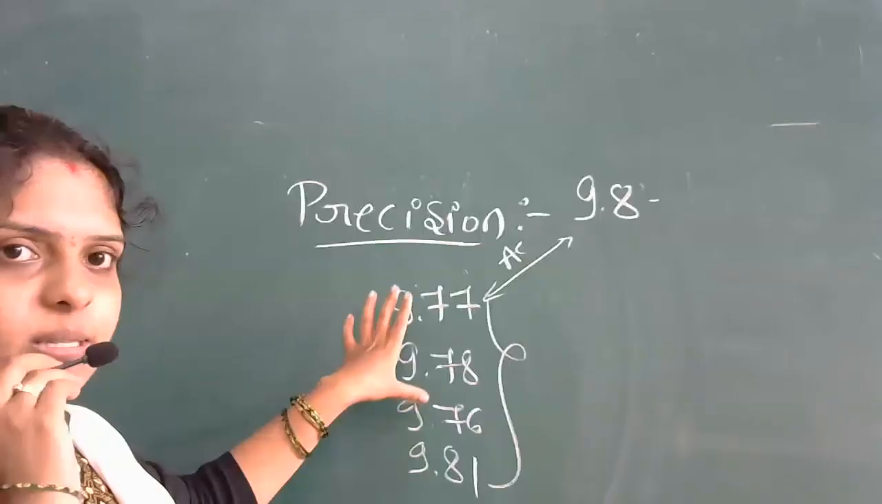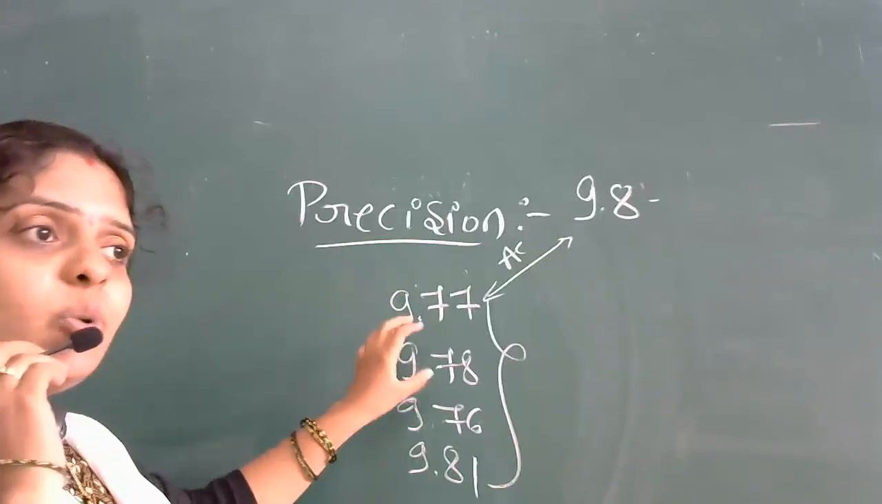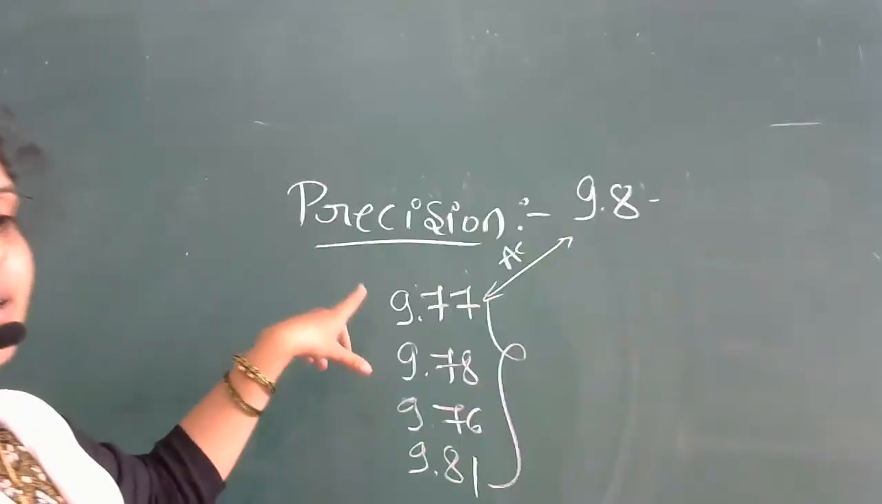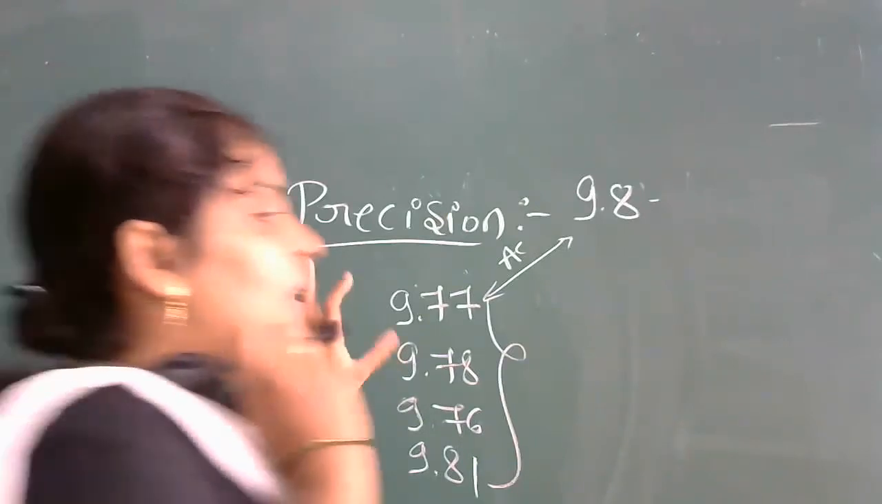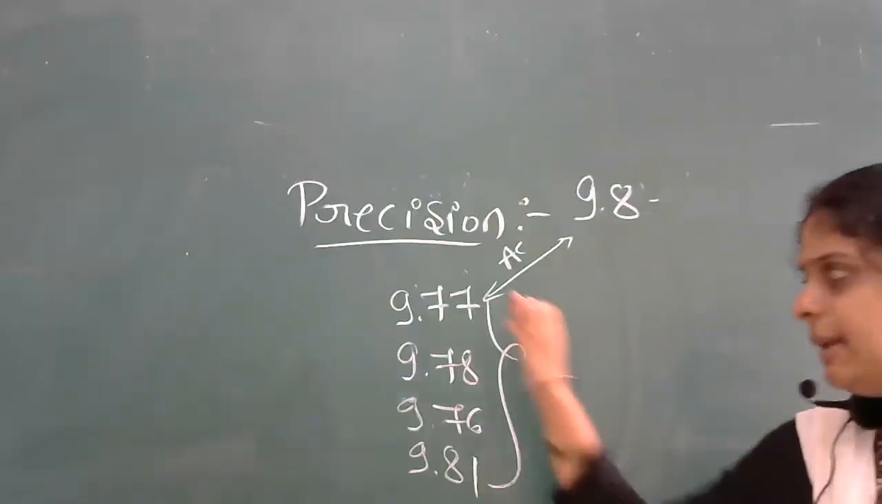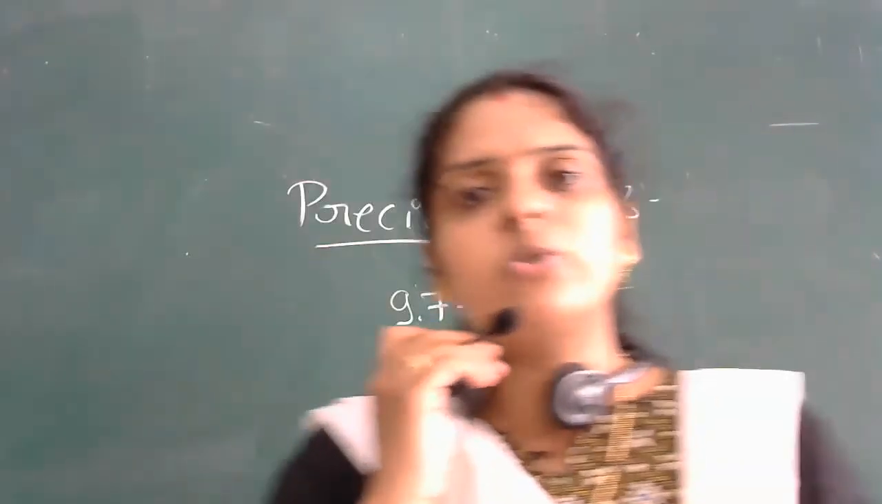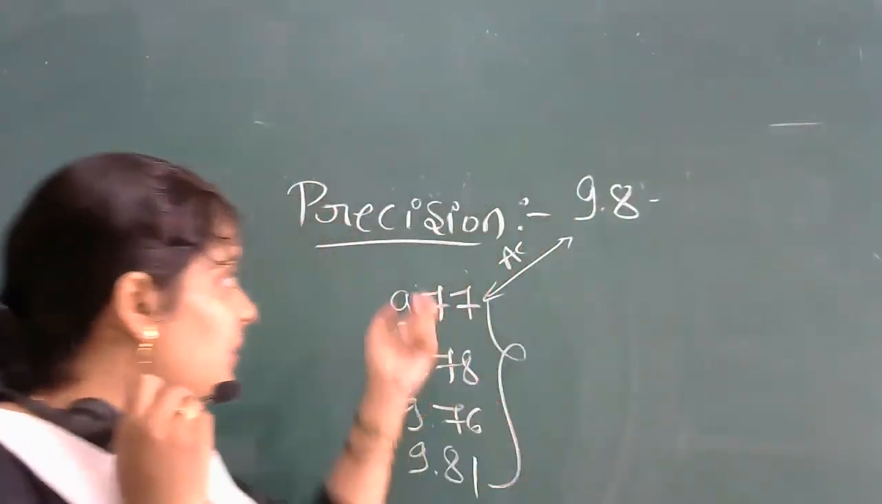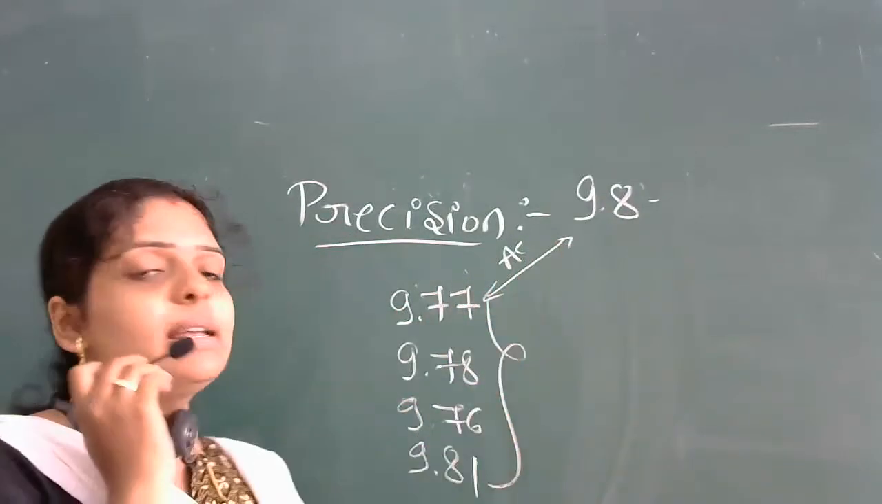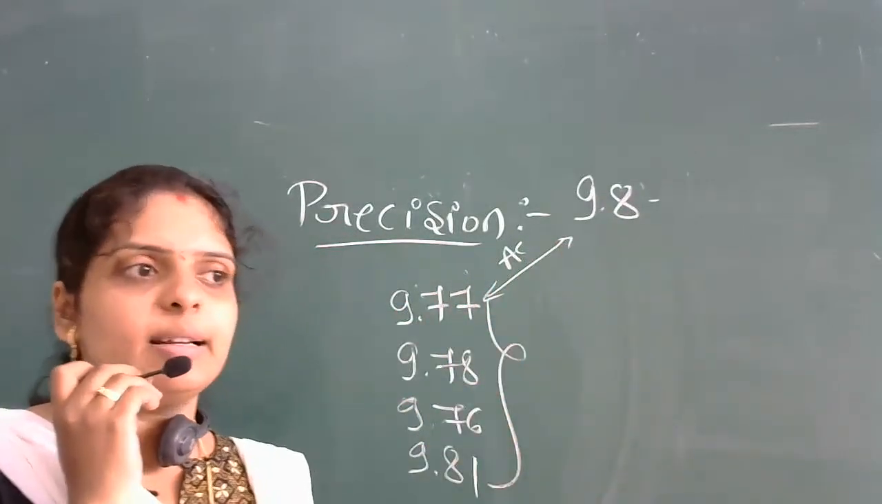I hope it is clear. I'll repeat the definition. How close the measured values are to each other, or you can say the calculated values are how close to each other. That also we call it as what? Precision. Precision, and this is accuracy. Both the definitions are clear to everyone.